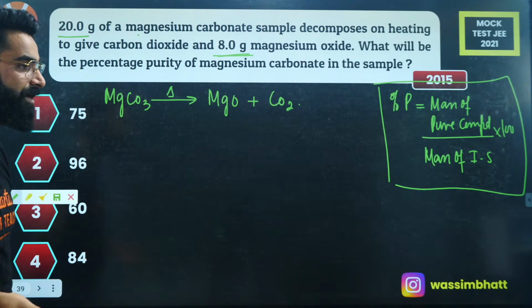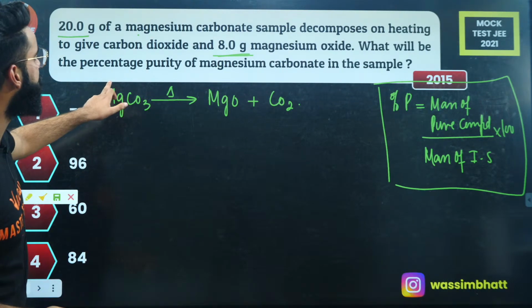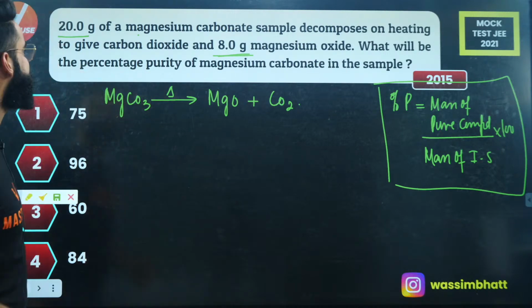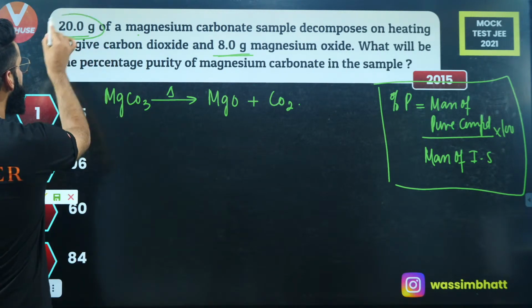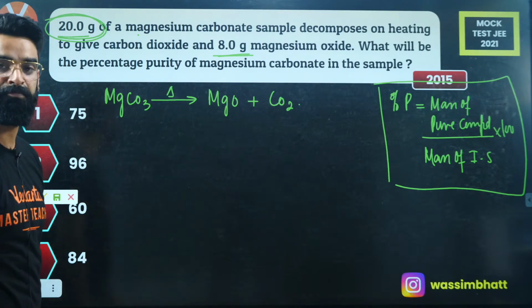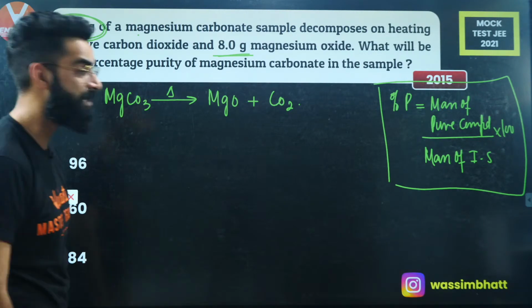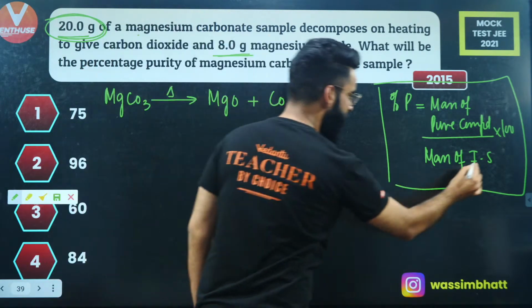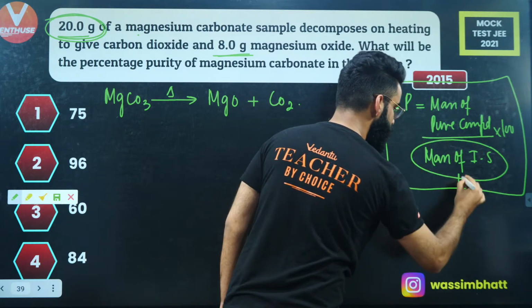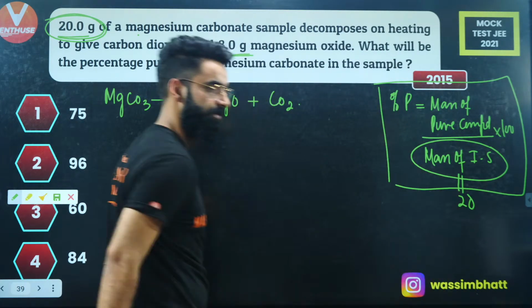What do I need to calculate? I need to calculate the percentage purity of magnesium carbonate in the sample. So first of all, if I ask you, is this 20 grams the mass of pure compound of MgCO3, or is this the mass of impure sample? This 20 grams is the mass of impure sample, right?